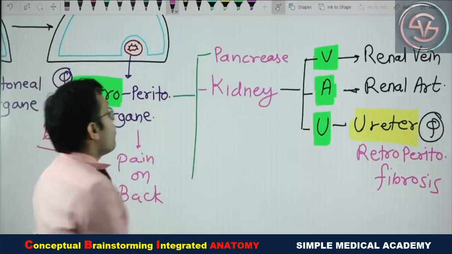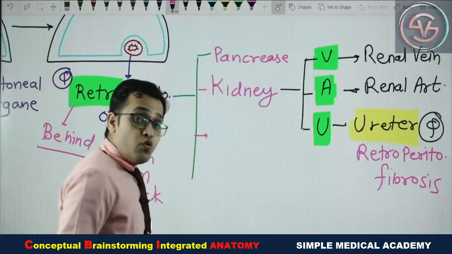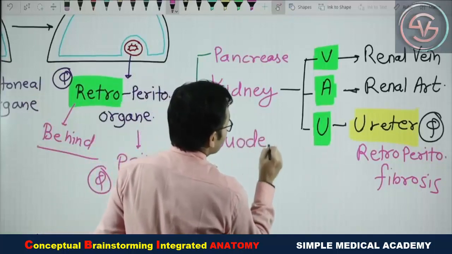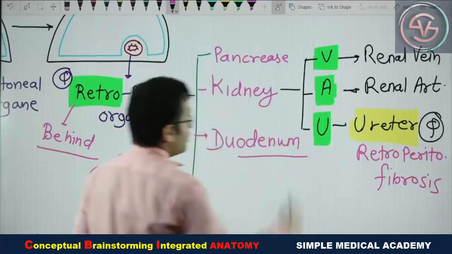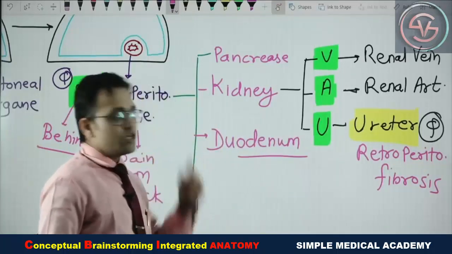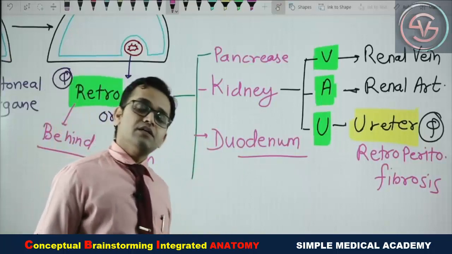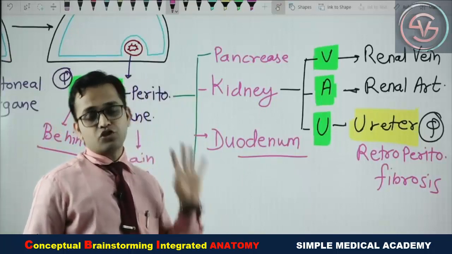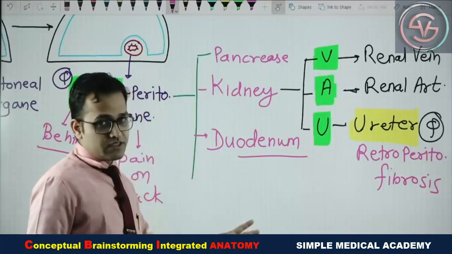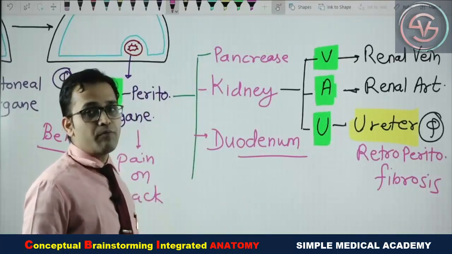Now, what are the other important structures which are retroperitoneal? One of them is the duodenum. Yes, remember the duodenum. Except for the most proximal and the most distal parts, the maximum part of the duodenum is retroperitoneal in situation. There are other structures also, but we are not discussing them yet. We will see later in the gastroabdominal part.